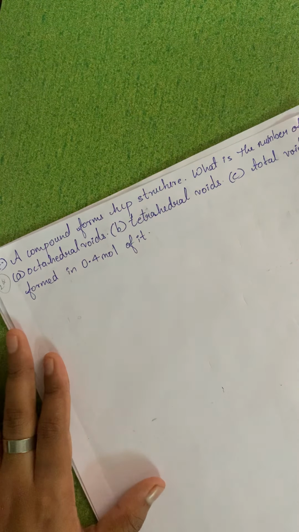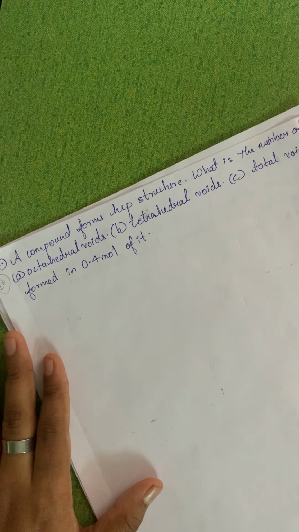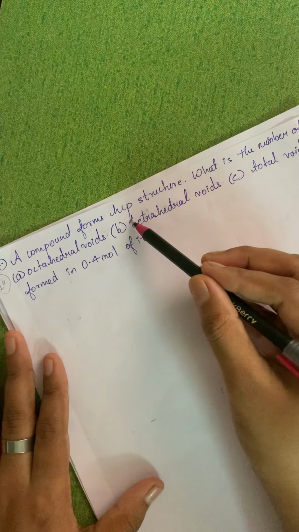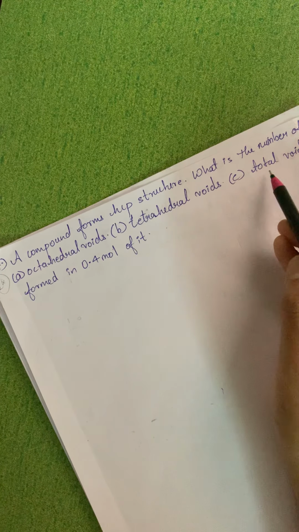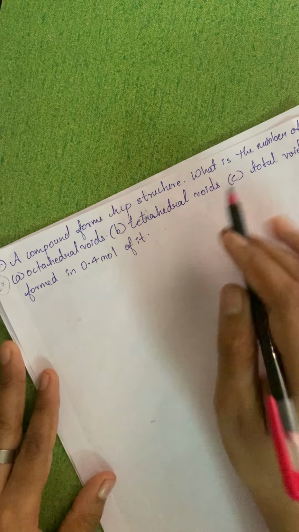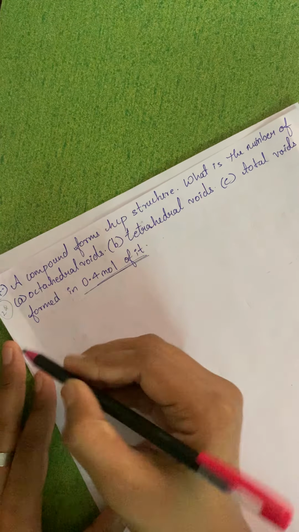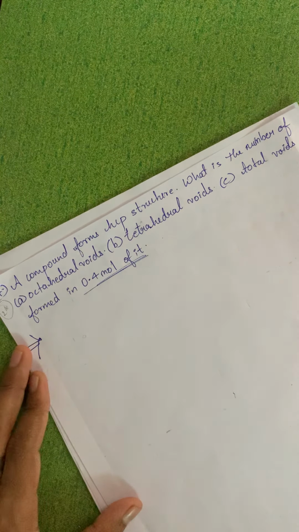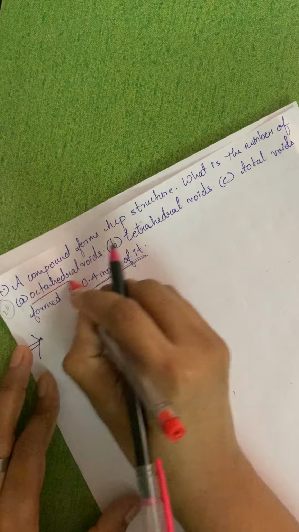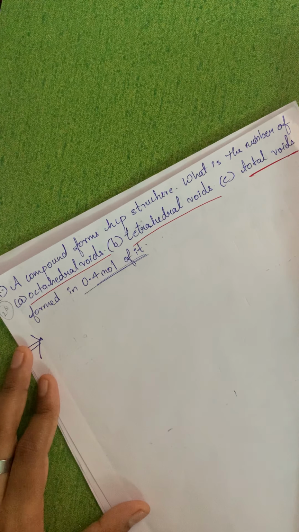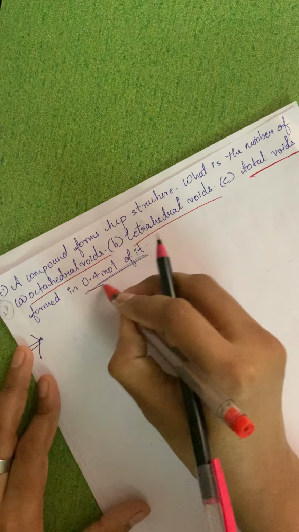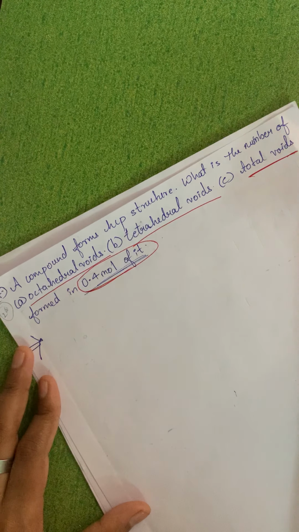Now a compound forms HCP structure. Okay, what is the number of octahedral voids, tetrahedral voids, and total voids formed in 0.4 mole of it? Now in this case, what all things are asked? Octahedral voids, tetrahedral voids, and total voids. Okay, and the given is only 0.4 mole of it.